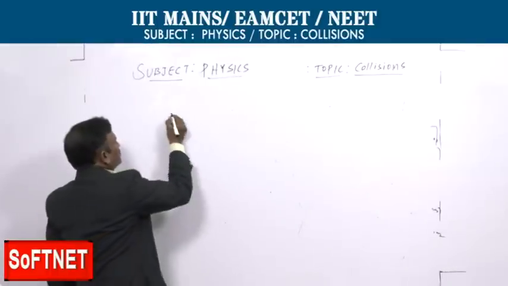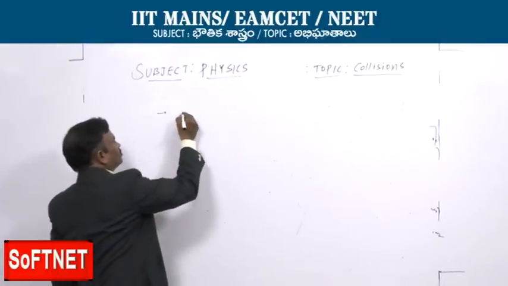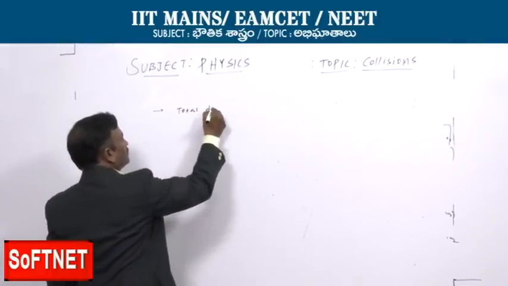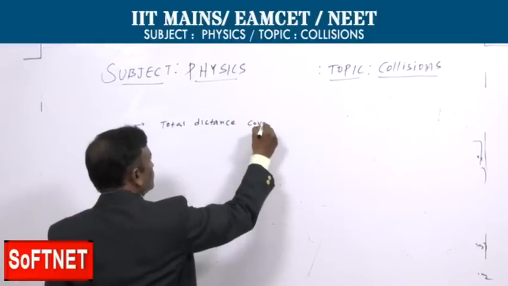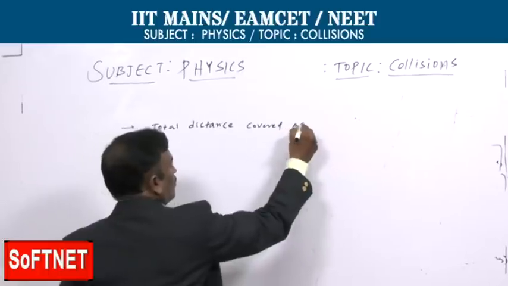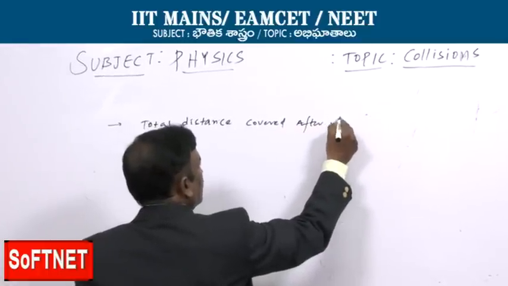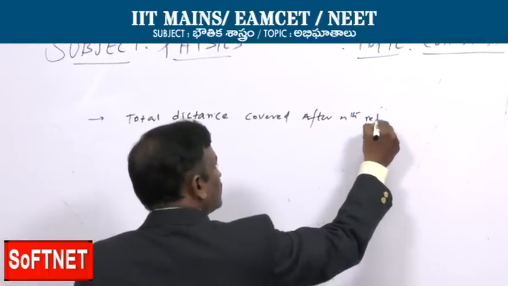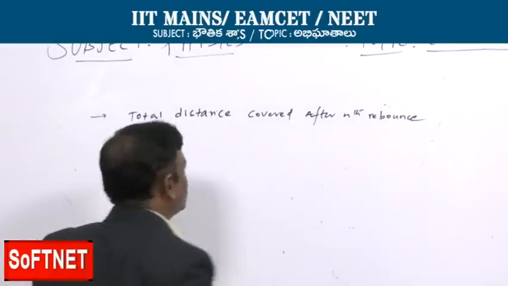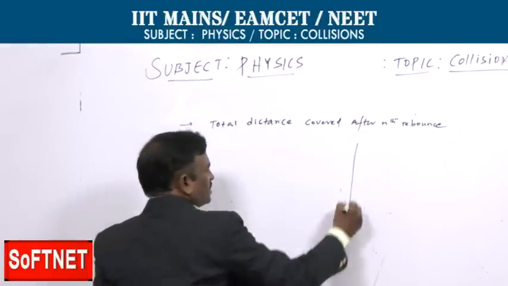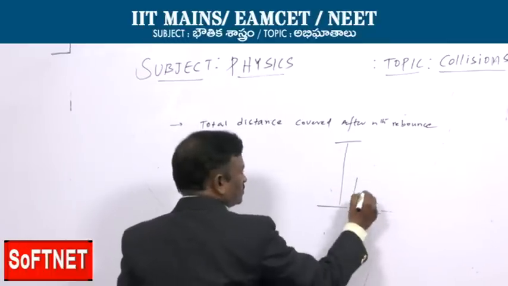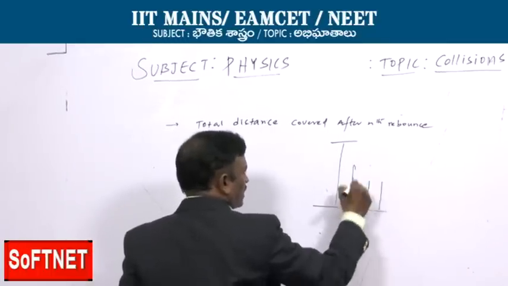Nth rebounds, here total distance covered after nth rebounds, that is here the same diagram: first rebound, second rebound, third rebound and so on.